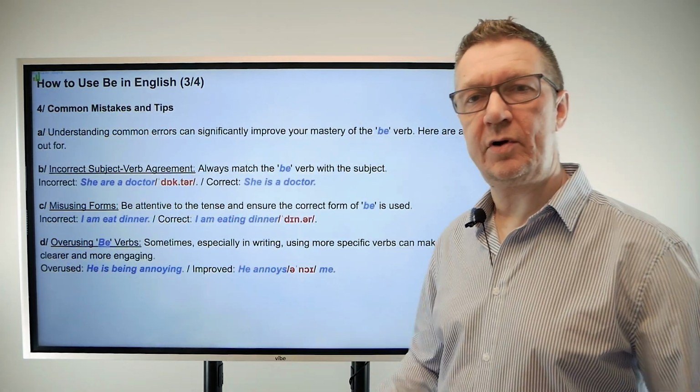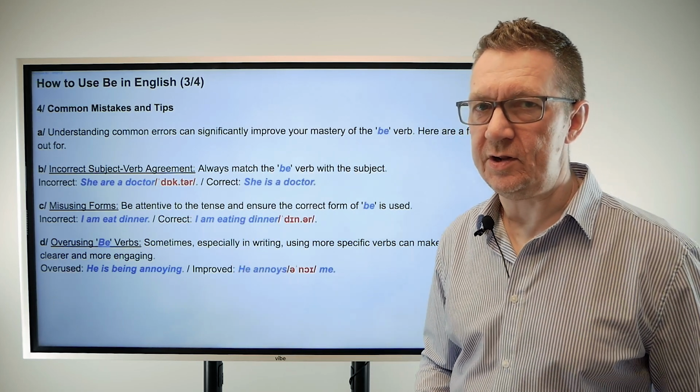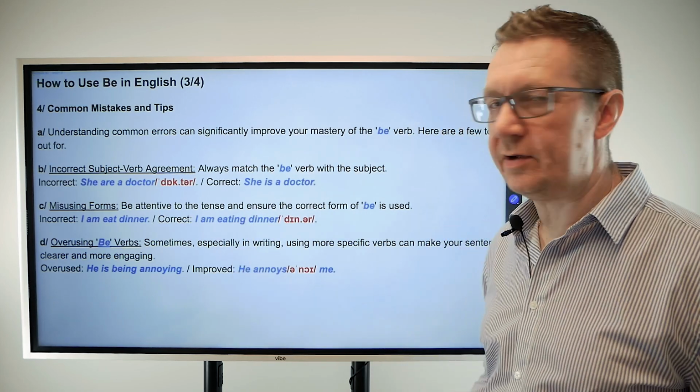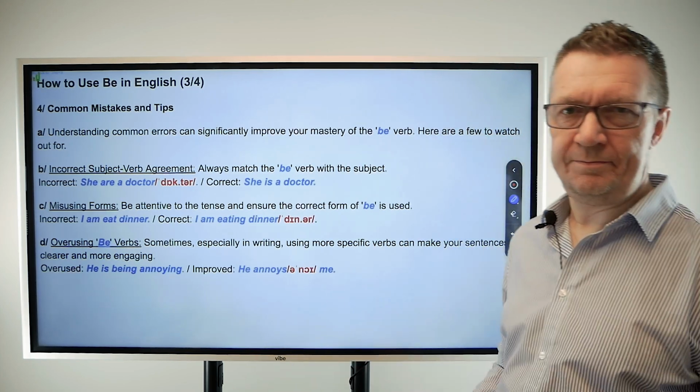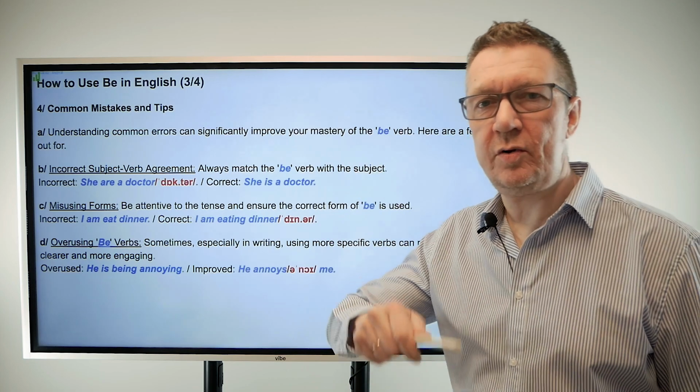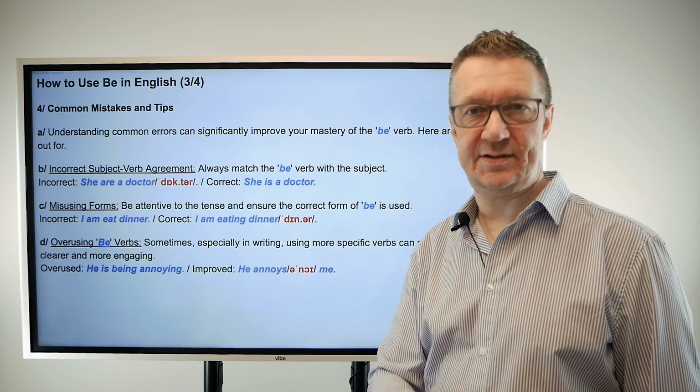Okay, let's have a look at some common mistakes and tips. We need to understand some common errors when using the verb to be, so you can significantly improve your speaking and your mastery of the verb. Because actually, if you know what people get wrong, you can avoid these things before you even make the mistake.